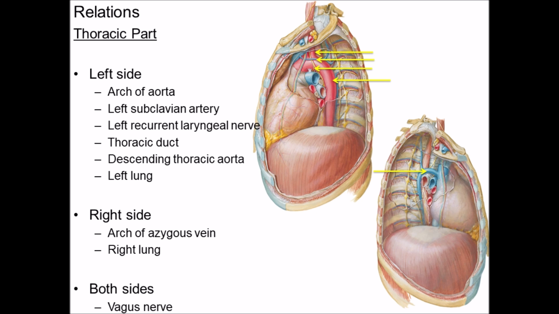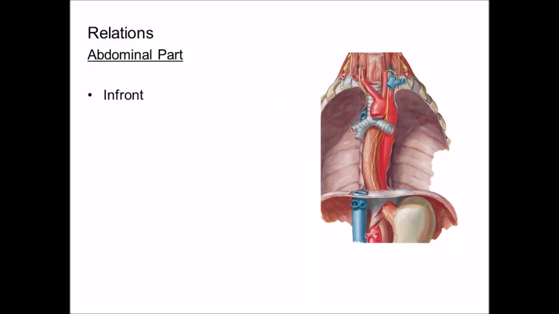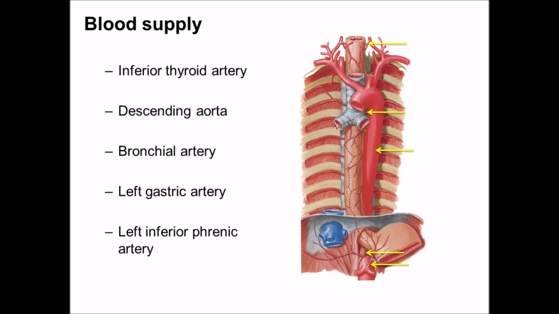On both the sides, this esophagus is related to the left and the right vagus nerves. Now these right and the left vagus nerves in the lower portion form the plexus around the esophagus. In the abdominal part, the esophagus is related anteriorly to the left lobe of liver. Posteriorly, it is related to the posterior vagal trunk, left crus of the diaphragm.